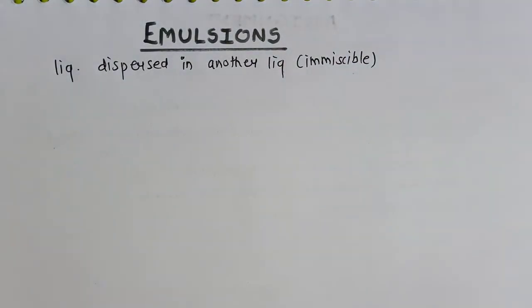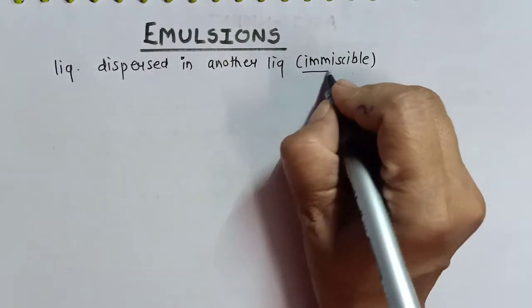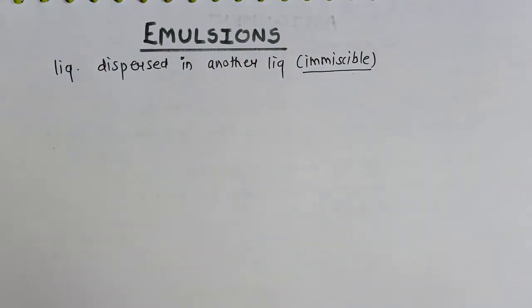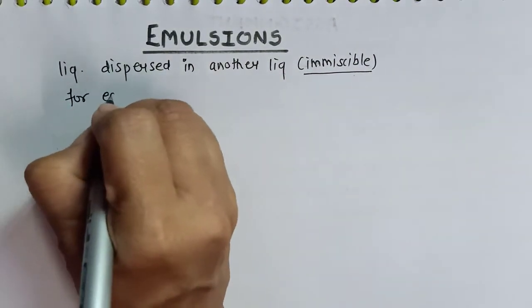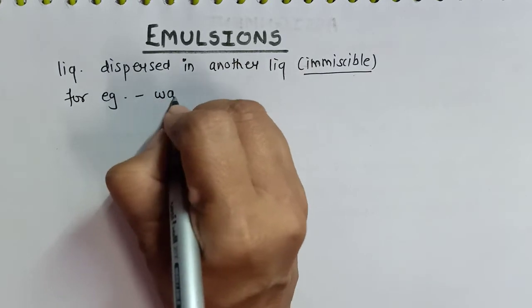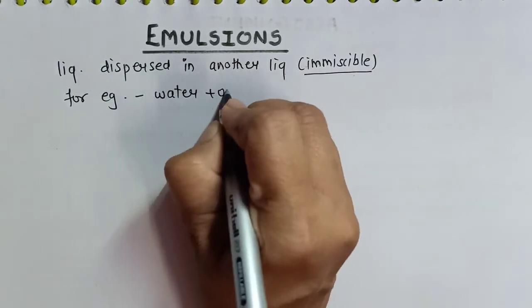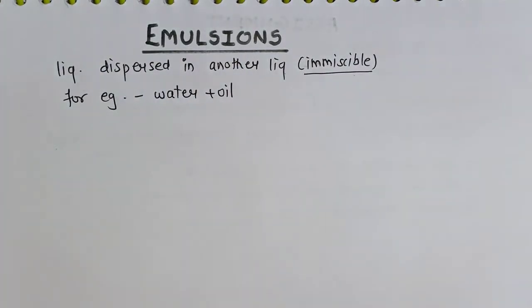So basically emulsion is a mixture of liquid and liquid, but the main condition is that both must be immiscible in each other. For example, a mixture of water and oil. It will be termed as emulsion since both are immiscible in each other.